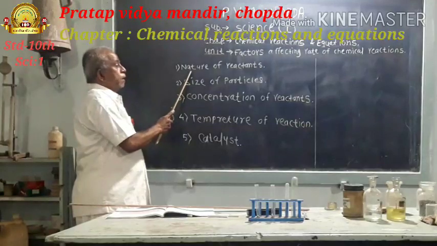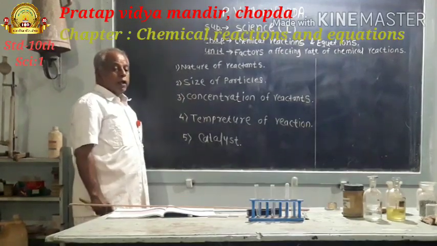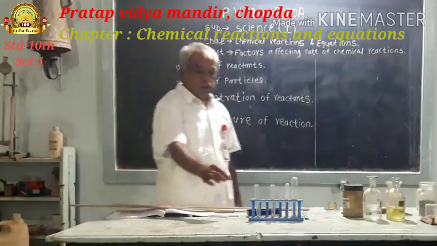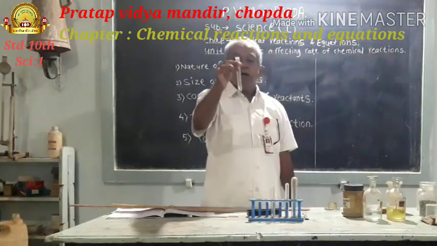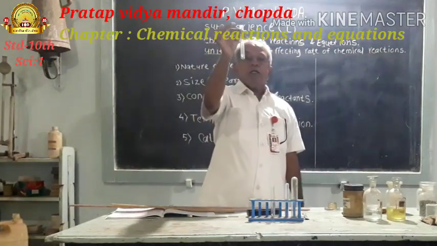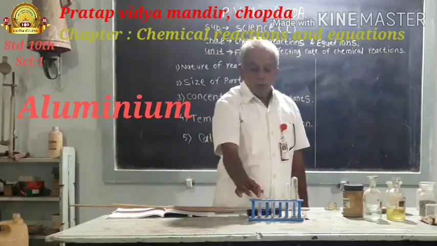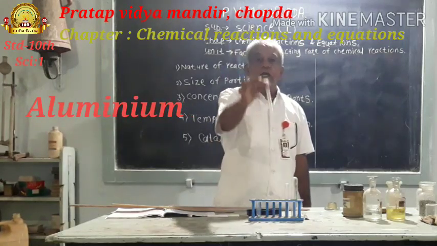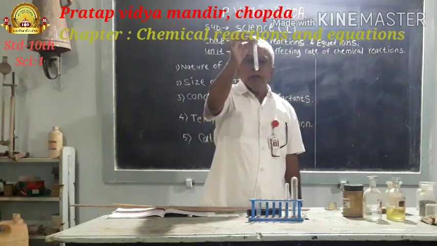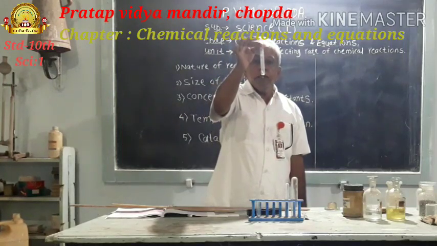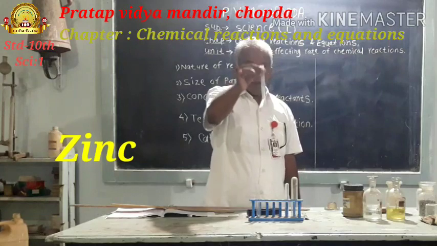Consider the first factor, nature of reactants. In this first test tube, there is some quantity of aluminium, whereas in this second test tube, there is some quantity of zinc.